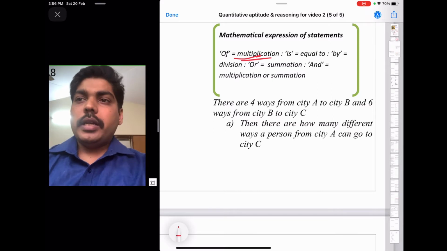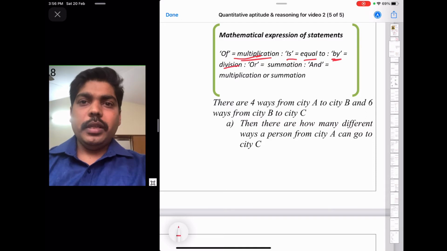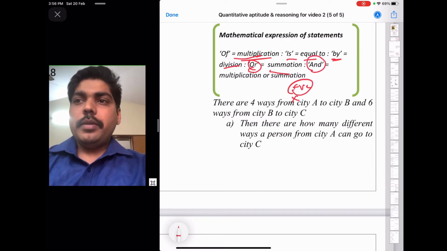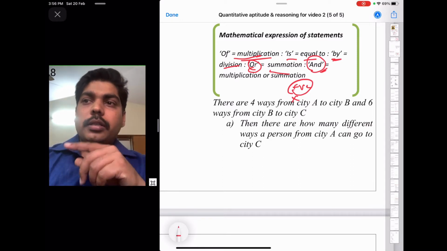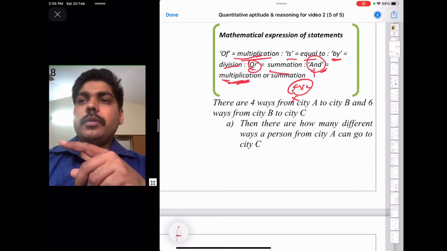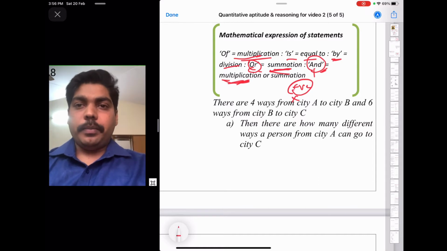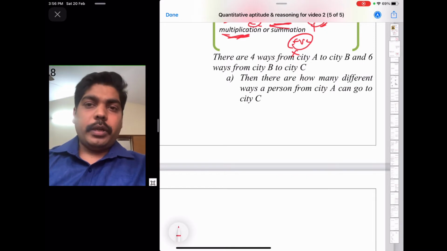And "is" means equal. Then "by" means division, divided by. So "by" means division, "or" means most of the time it is summation, that is additive, and sometimes it is multiplication also, but most of the time it is summation. So "and" means multiplication most of the time, "or" means summation most of the time. Why will this help? We'll see how it will help. This will help you to write down the statement in the form of a mathematical expression.